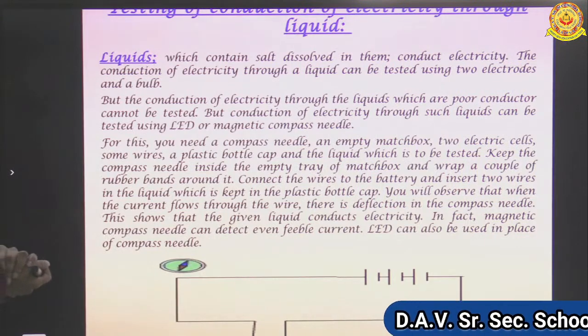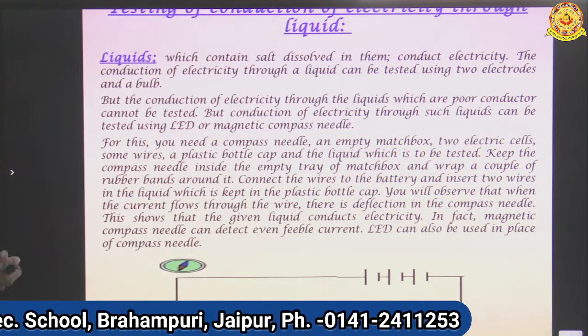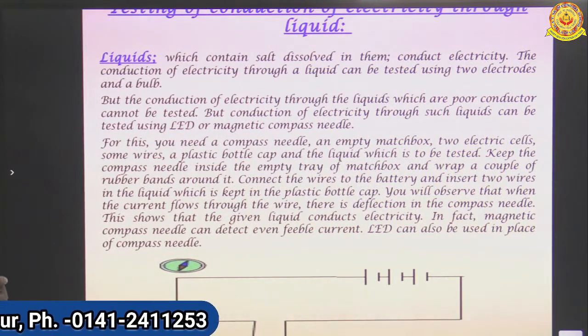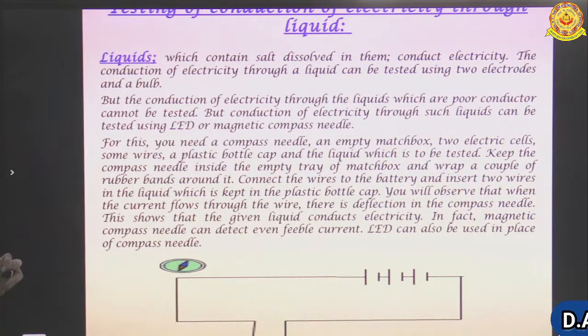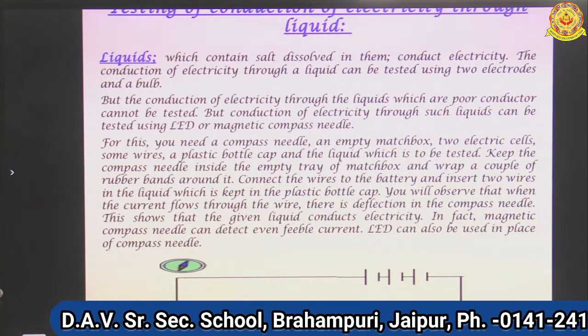cap. You will observe that when the current flows through the wire, there is a deflection in the compass needle. This shows that the given liquid conducts electricity. In fact, a magnetic compass needle can detect even feeble current. An LED can also be used in place of a compass needle.